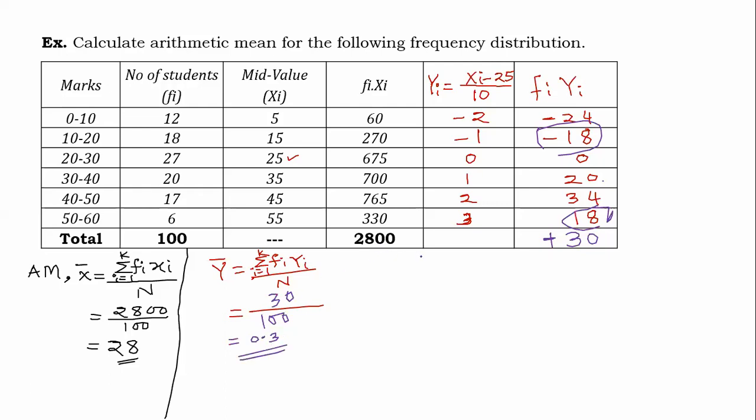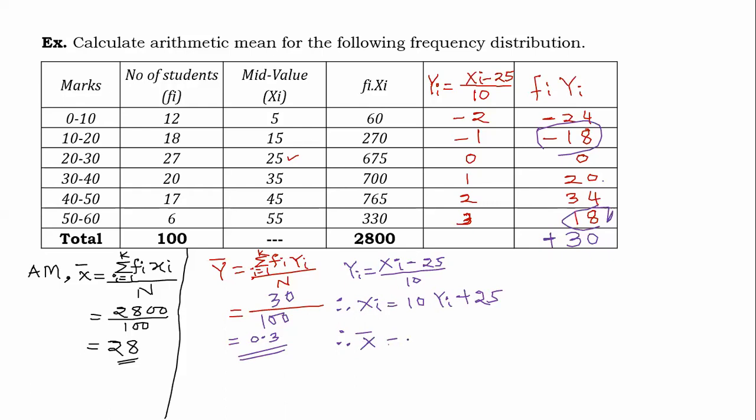Now we have to find x bar. Now remember, what is the relation between yi and xi? yi is equal to xi minus 25 divided by 10. Therefore, xi is equal to 10 times yi plus 25. Now I will prove that also tomorrow.